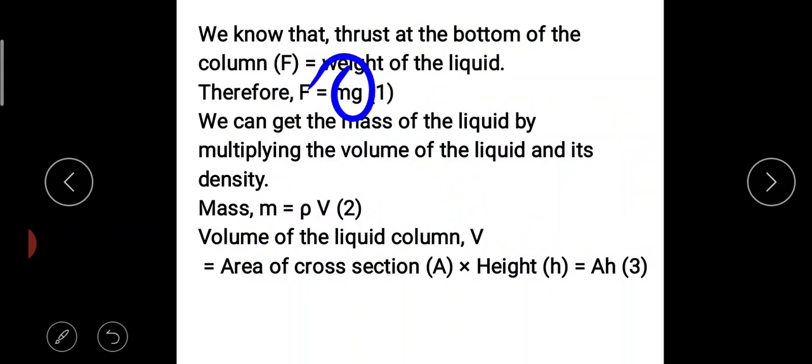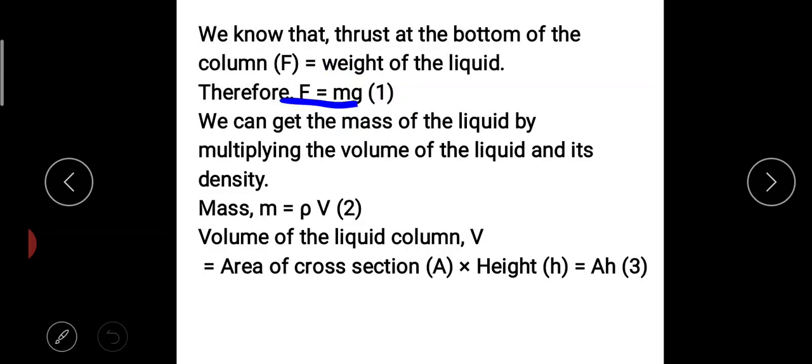We can get the mass of the liquid by multiplying density and the volume of the liquid. Mass m is equal to rho into V. The volume of the liquid V is equal to the cross section area into height, which is equal to AH. So we have got three equations.